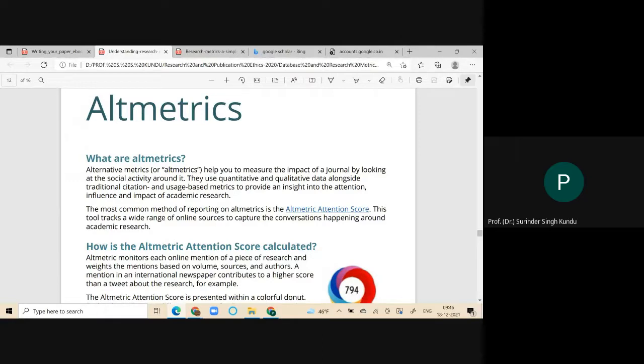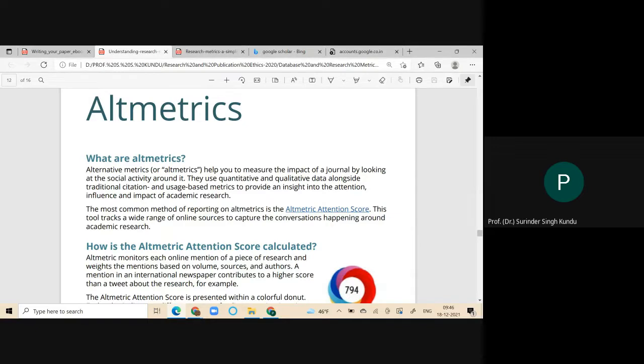Altmetrics is the combined word for alternative metrics, meaning different kinds of metrics prevailing in our society for offline and online journals, and then we can calculate the reputation of a journal.